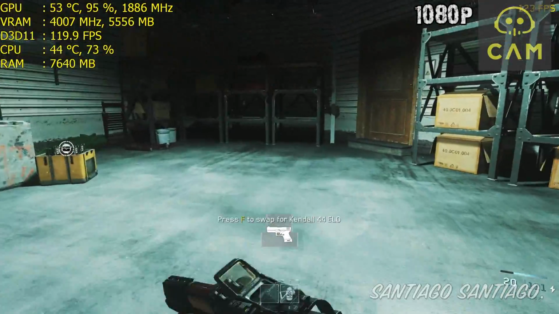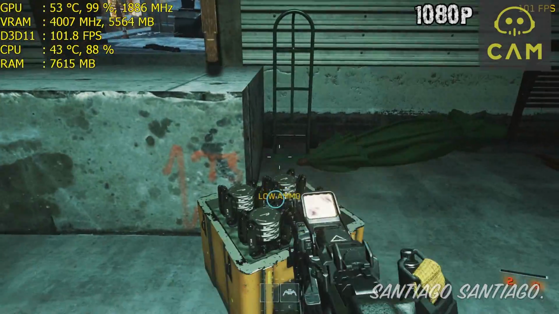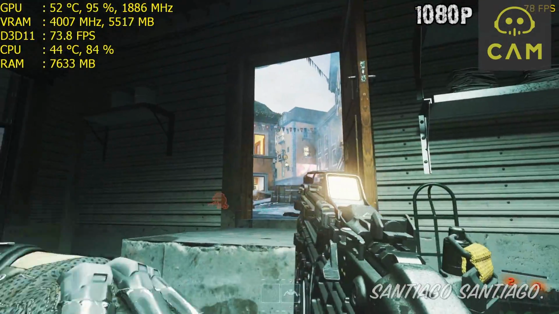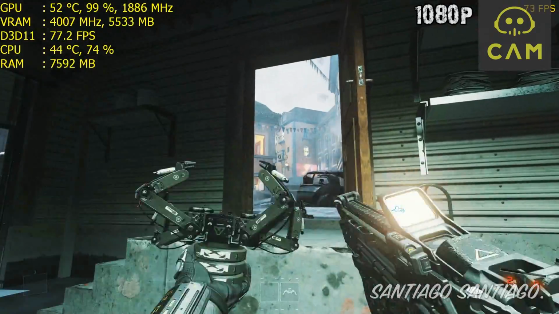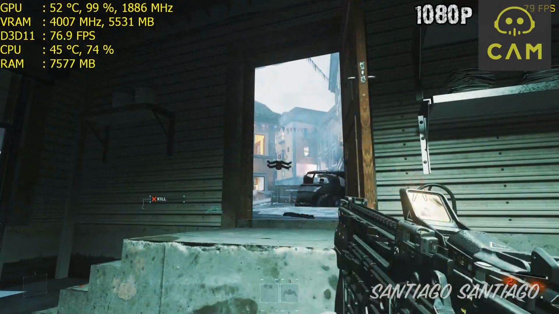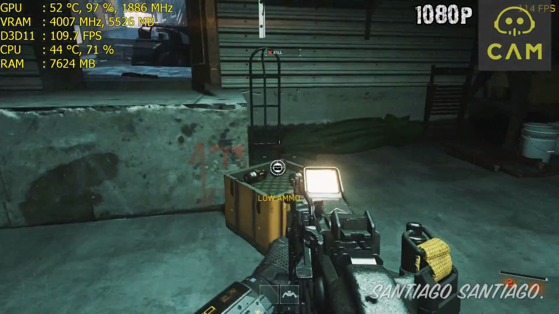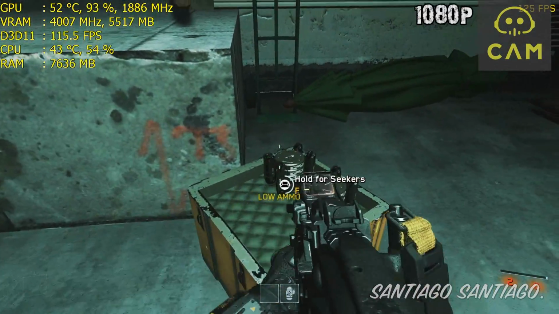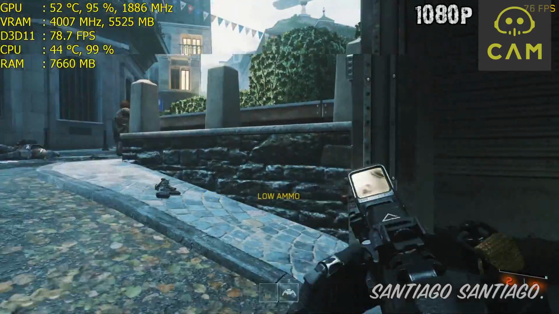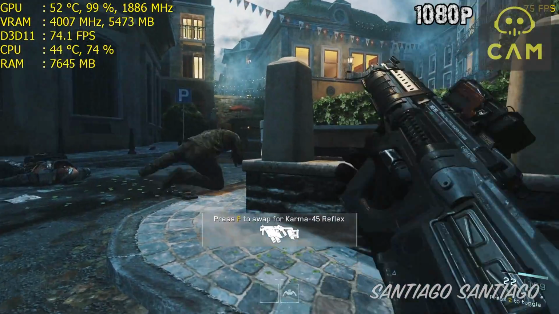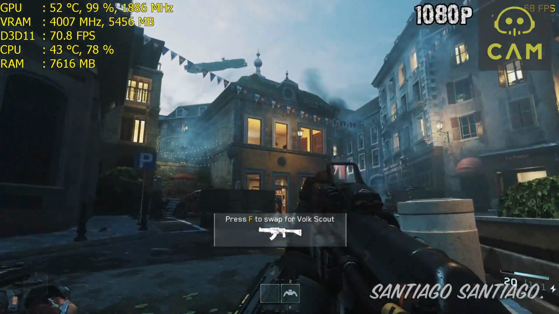And finally we have miscellaneous options. We have bullet impacts, which is bullet holes in the surfaces. Tessellation, which adds additional geometry to the scene. If you're having issues, just lower this. Then particle quality, the same as before, but on the particles in general we have normal or high. I suggest keeping this on normal. On very heavy, smoke heavy scenes you'll have problems if you have a low end card.